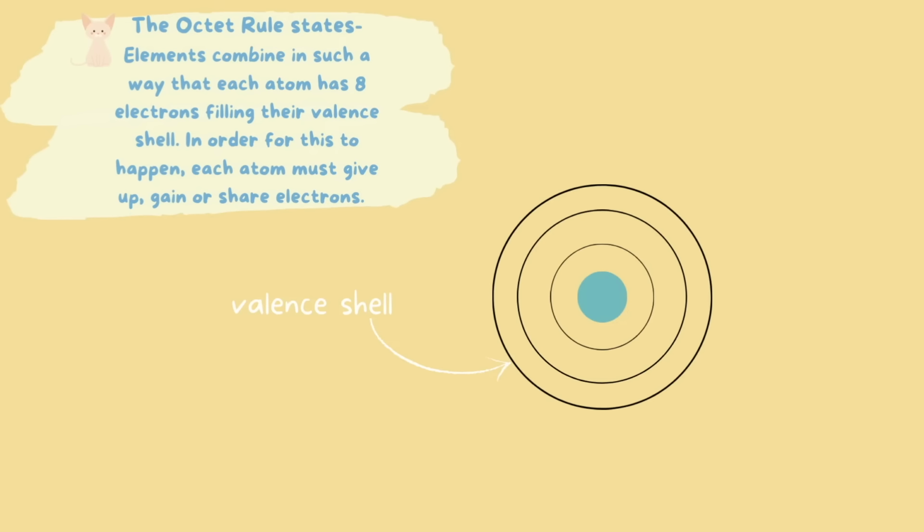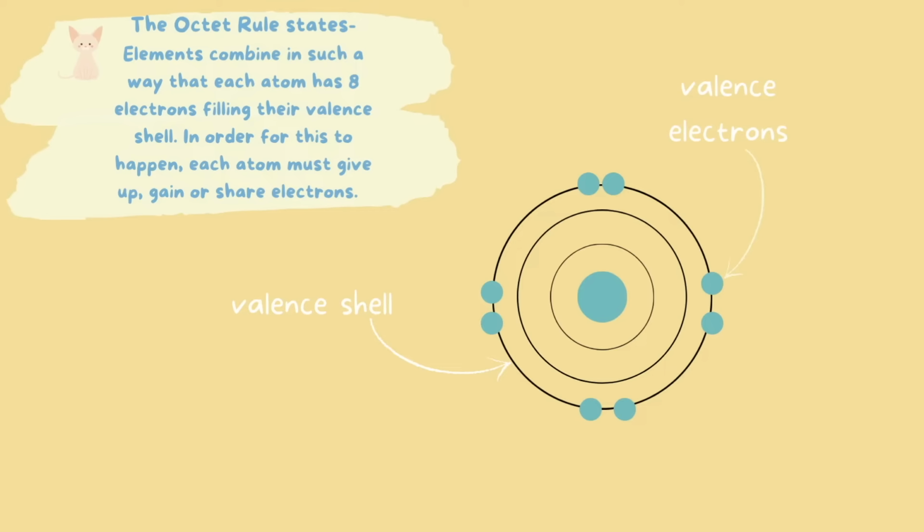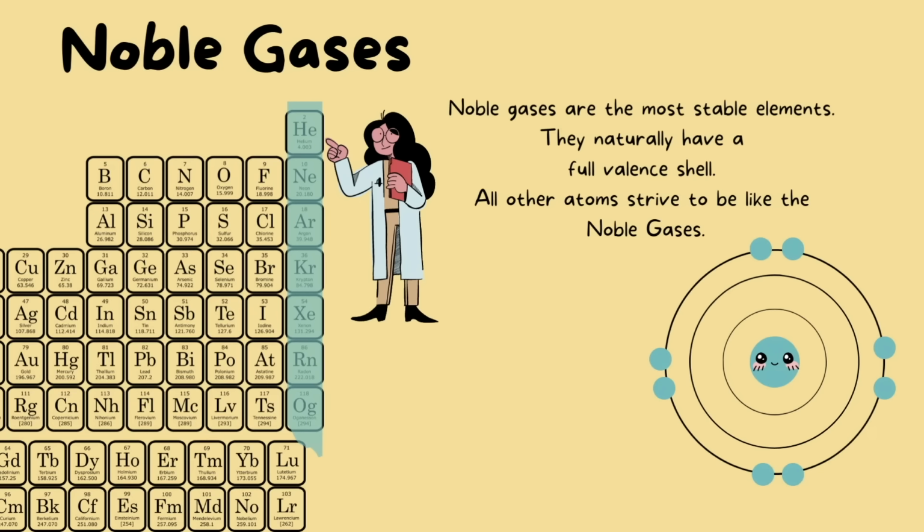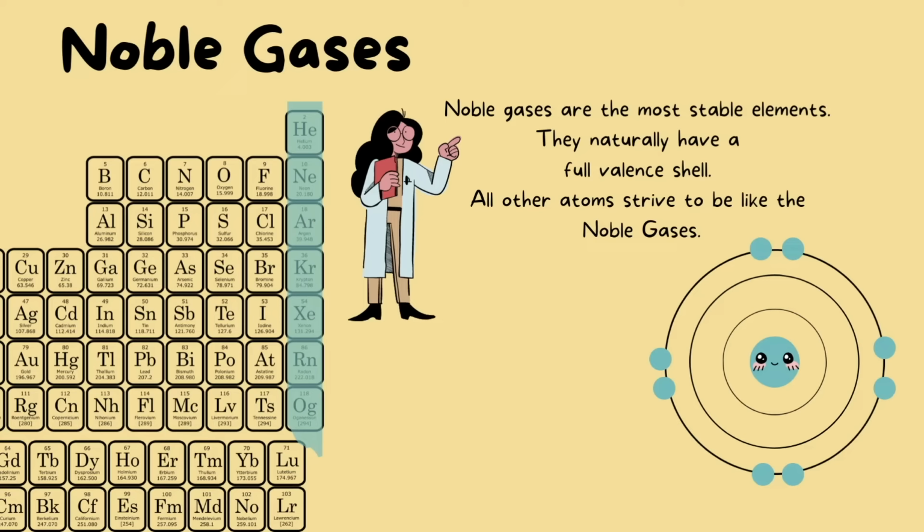We know that the valence shell refers to the outermost shell on an atom, and the valence electrons are all of the electrons on that valence shell. So 8 electrons filling up the valence shell is going to make these atoms very, very happy. The elements highlighted here are our noble gases, and all elements strive to become like the noble gases.